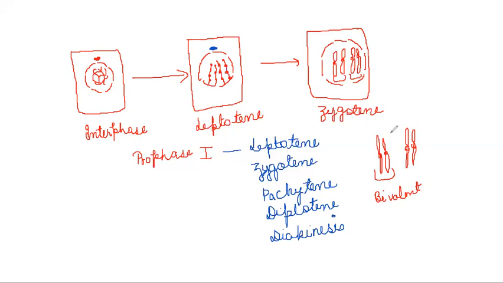So it is very important to remember that in zygotene, the chromosomes are pairing up. Now, if the chromosomes are just like this, nothing is holding them, they will swim here and there. So there is this complex which is called the synaptonemal complex, which holds the 2 chromosomes together. These 2 chromosomes are not just like that. They are held together with the help of a protein complex, which is called the synaptonemal complex. And this is called a synapse.